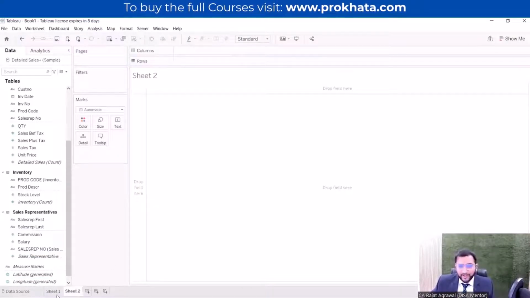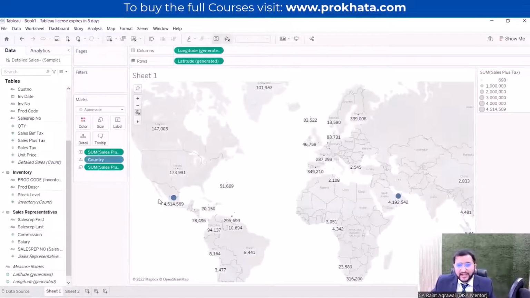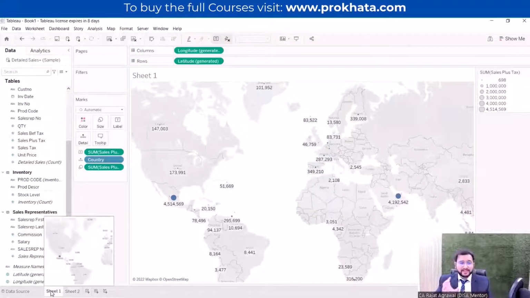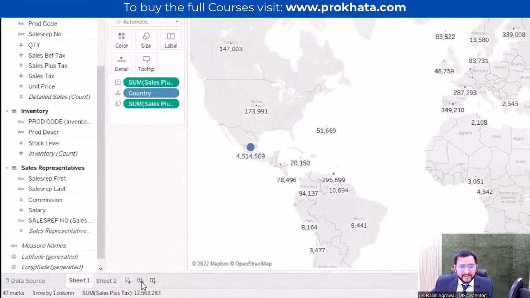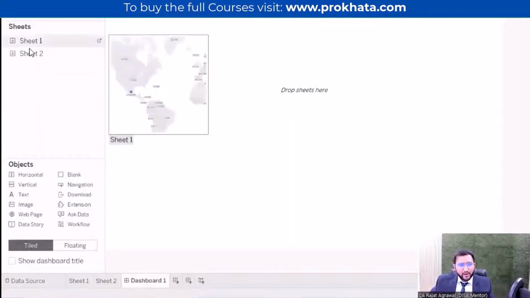What we are doing, I am telling you the whole procedure: we will be making different visualizations in different worksheets. I'm summarizing how the format of Tableau works. We make all the visualizations in different worksheets, and after we have analyzed all the worksheets, we can combine them in a dashboard. In the lower part you can see new worksheet, new dashboard, and new story. We can make a new dashboard, and from here we can club all the sheets and drop them here.